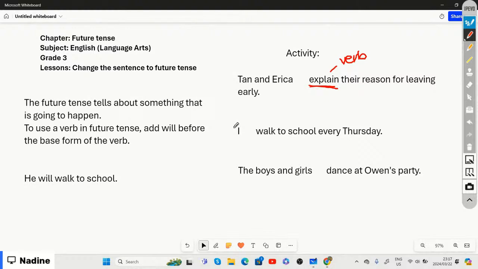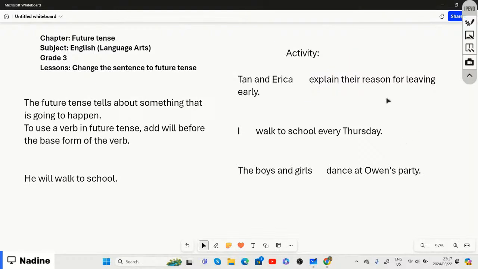Which means that we are going to say Tan and Erica will explain their reason for leaving early, because that basically indicates the future tense. So will is the word that we just need to add in front of our verb to show the future tense. The only thing we do is add will in front of the verb. That's it.